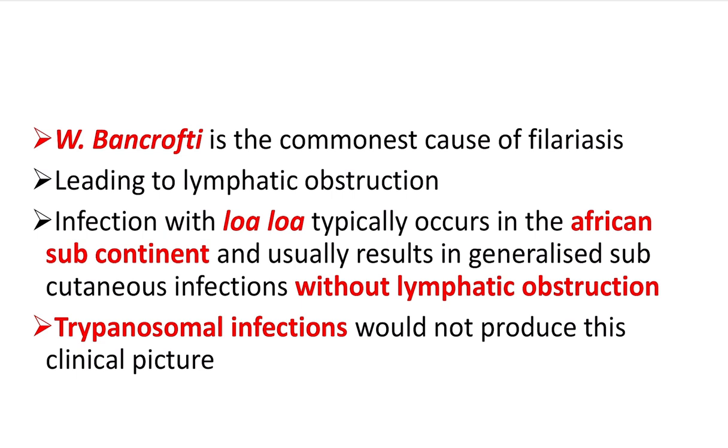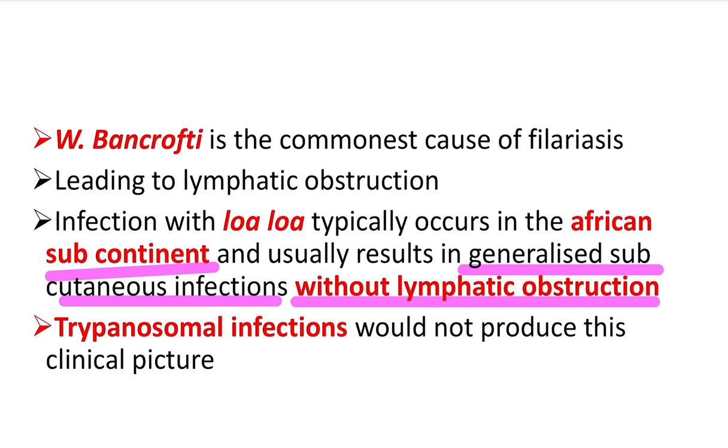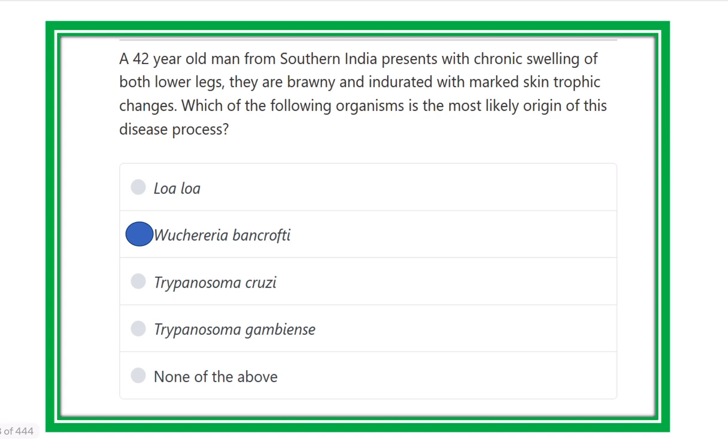An infection with Loa loa is another organism, and this infection usually affects the eye. And here we can see there is no eye sign. So Loa loa typically occurs in the African subcontinent and usually results in generalized subcutaneous infection, including the eye sign, but there is no lymphatic obstruction. So Loa loa cannot obstruct the lymphatic vessel. And trypanosomal infection, Trypanosoma cruzi, causes Chagas disease. There sleepiness develops. So what is the answer?